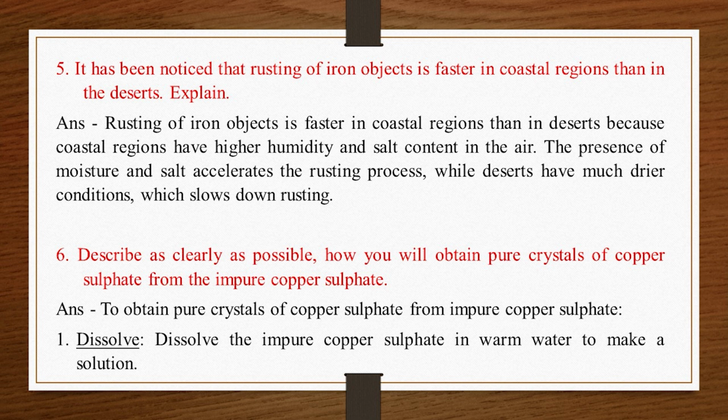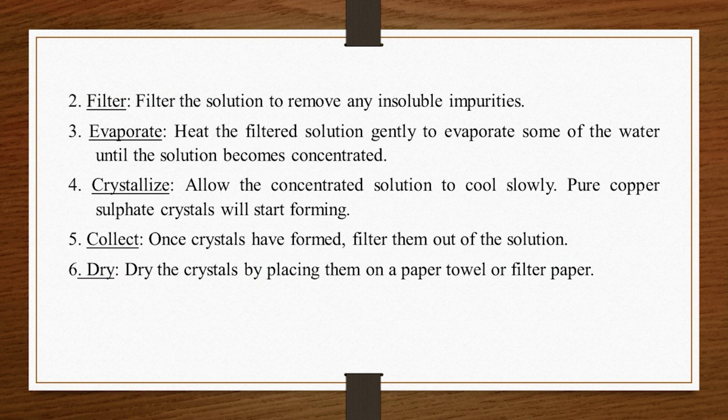6. Describe as clearly as possible how you will obtain pure crystals of copper sulfate from the impure copper sulfate. Answer: to obtain pure crystals of copper sulfate from impure copper sulfate. 1. Dissolve. Dissolve the impure copper sulfate in warm water to make a solution. 2. Filter. Filter the solution to remove any insoluble impurities. 3. Evaporate. Heat the filtered solution gently to evaporate some of the water until the solution becomes concentrated.